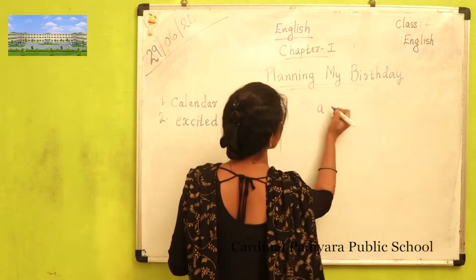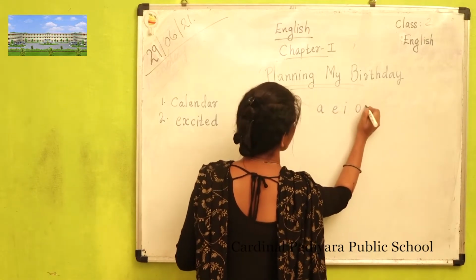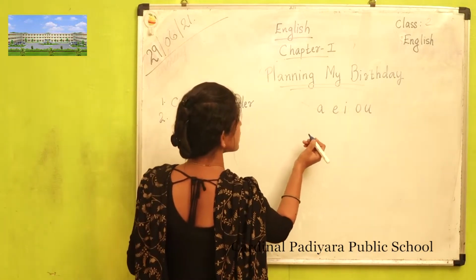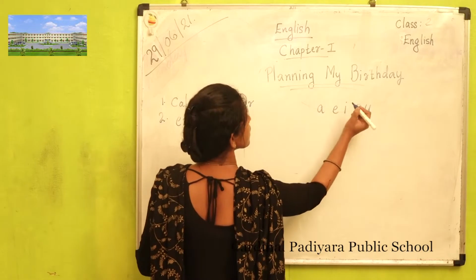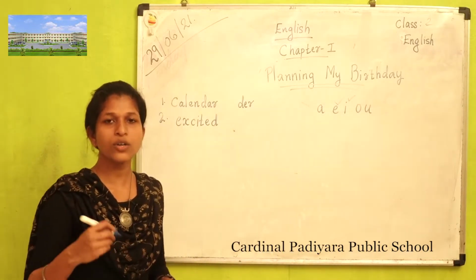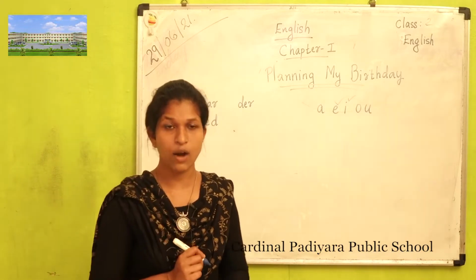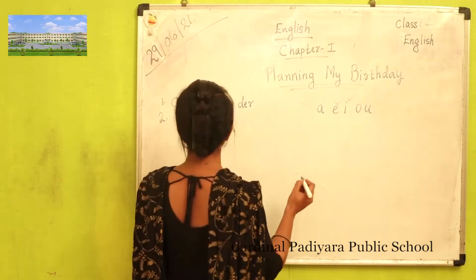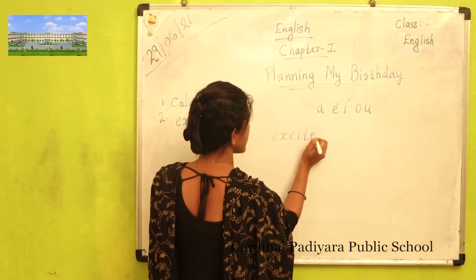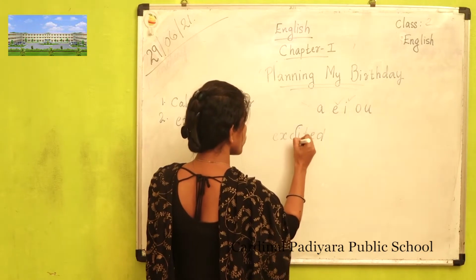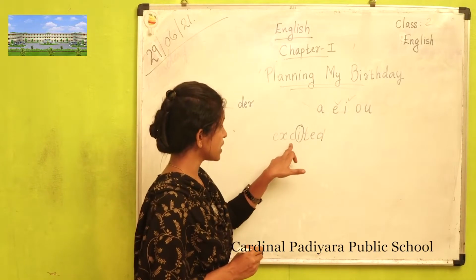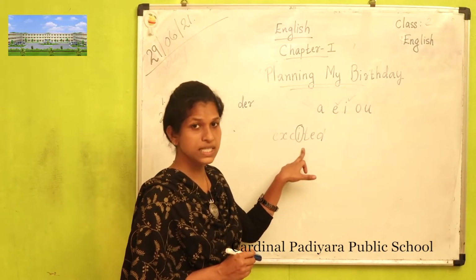We have 5 vowels: A, E, I, O, U. If a word has the vowels E and I after the letter C, the sound of the C will be S. For example, here also you can see excited. What's the vowel here? This vowel is I. So the sound of the C becomes S here.